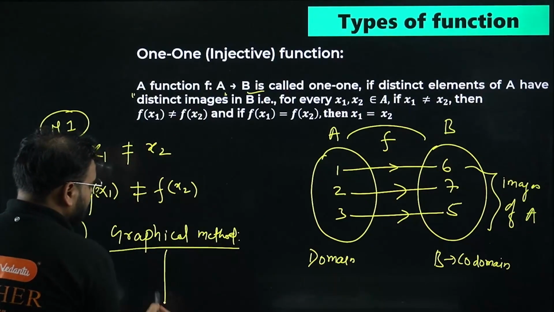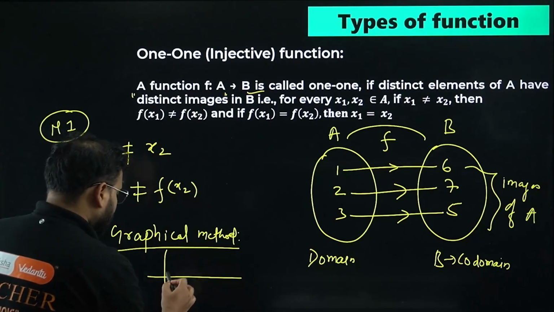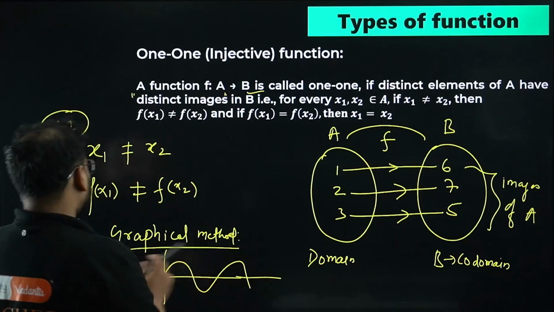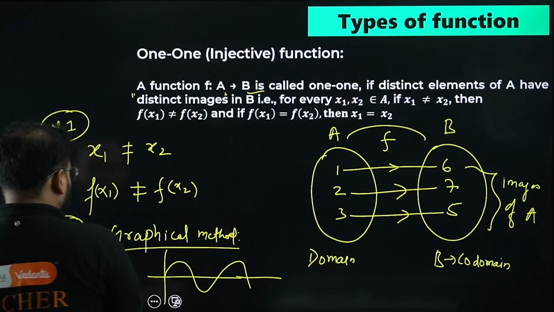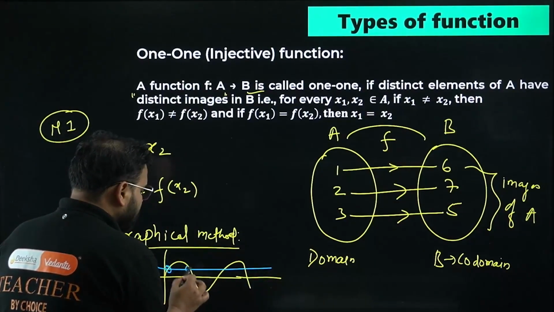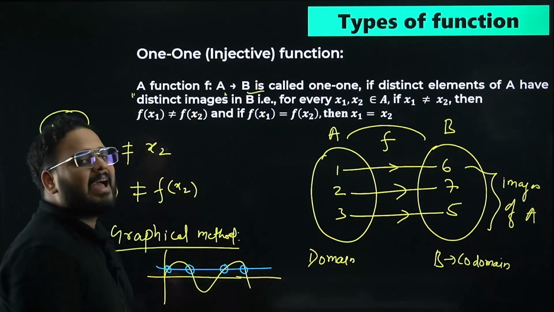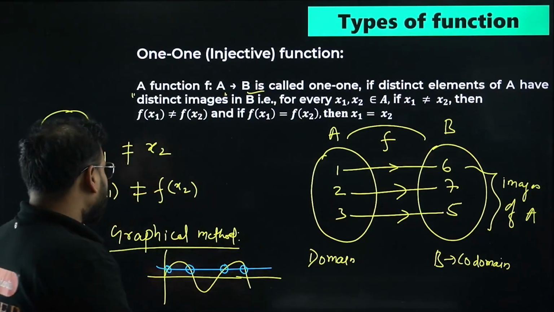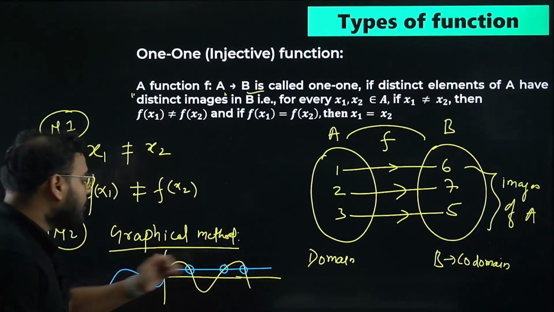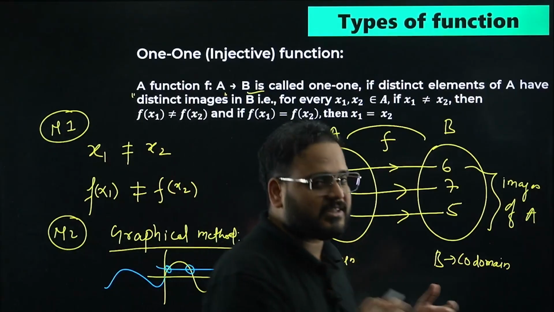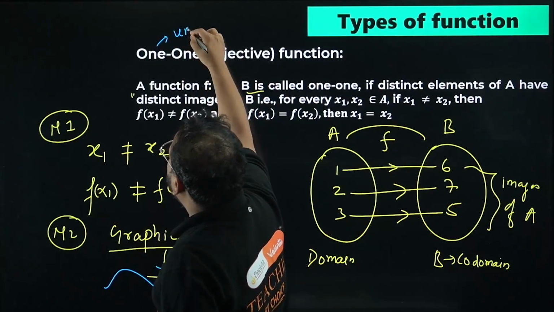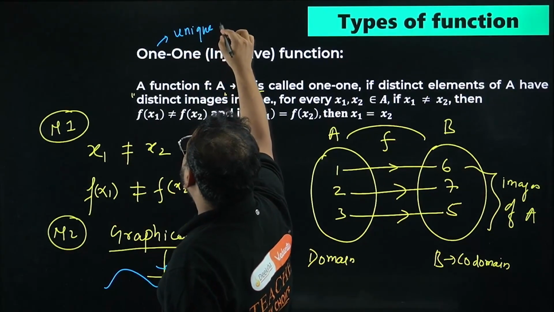Let's say I'm drawing the graph of the sin x function. After drawing the graph of sin x, you try to draw a straight line parallel to the x-axis. What do you get? In this case, 4 intersections. Actually, it will be n number of intersections, because the sin x graph extends on both sides, from minus infinity to plus infinity. So you'll have an infinite number of intersections. But for a one-one function, you should always have a unique, basically one, intersection.